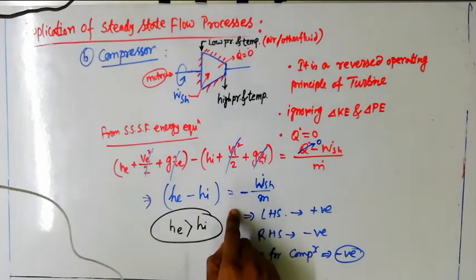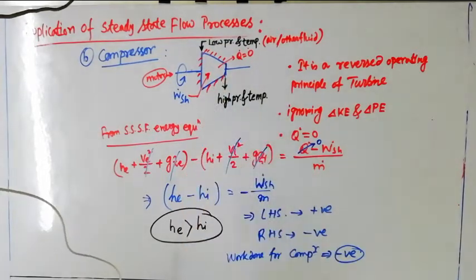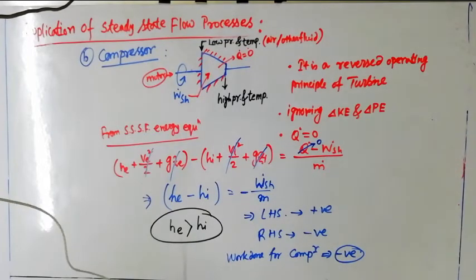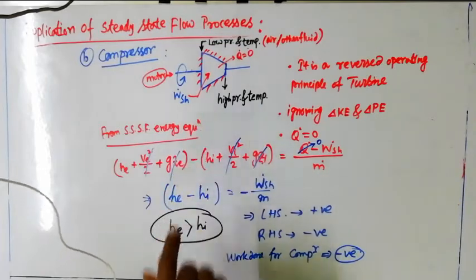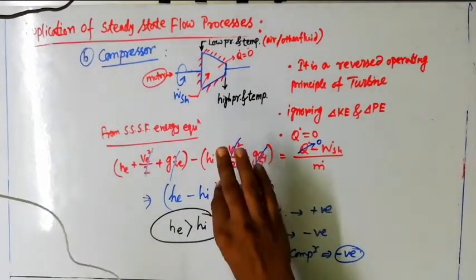And by this equation also I can see that if we adopt the equation for this compressor, it will give you a negative work done. The negative work done justifies that work is supplied to the system. That is the main difference between turbine work and compressor work.